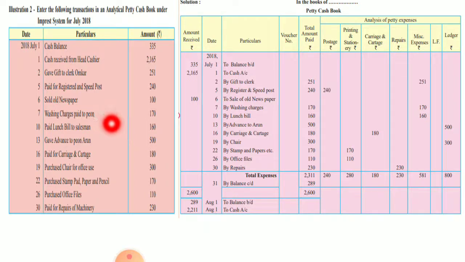Now you can see repairs over here, files meaning stationery, stamp, paper, pencil, stationery, purchase chair for office use. From this you will come to know which are the main categories of expenses, because there are n number of categories. So you can categorize as courier and postage, printing and stationery, traveling and conveyance expenses, telephone expenses, repairs, miscellaneous. These are all the expenses.